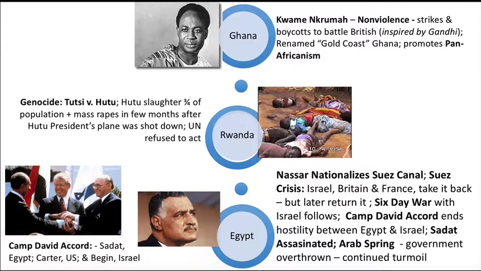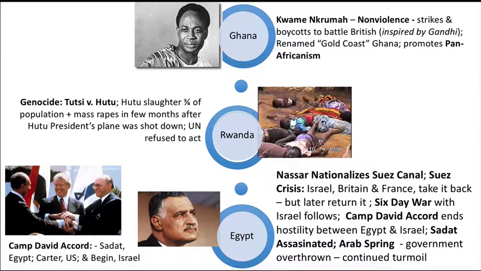Again, Camp David Accord, that's the picture on the left. As you can see, Anwar Sadat, he's the leader who comes to Egypt after Nasser. He is the first Middle Eastern leader to meet with a leader of Israel, to try to settle their differences and reach a peaceful accord. That was the Camp David Accord. Doesn't work out too well for Anwar Sadat.